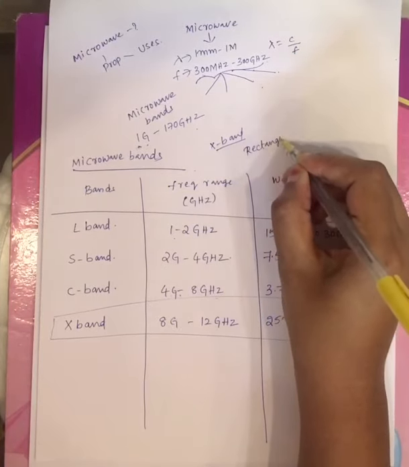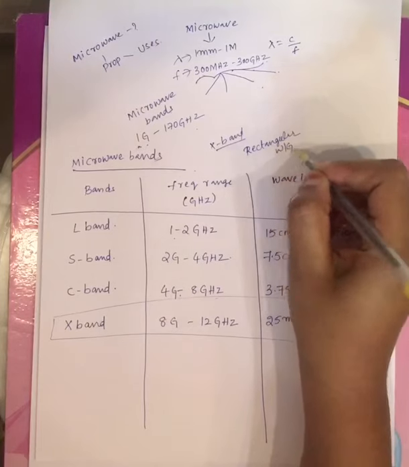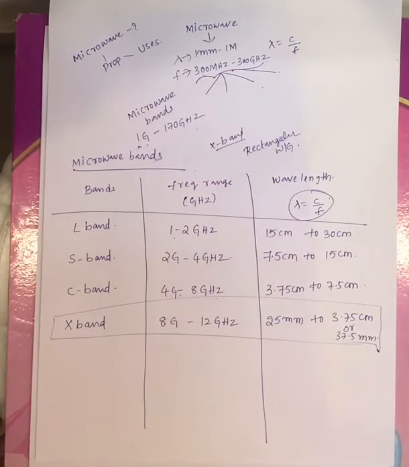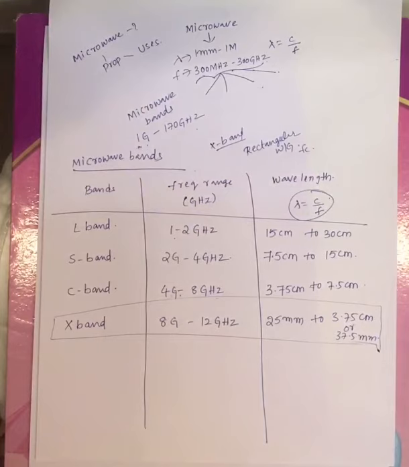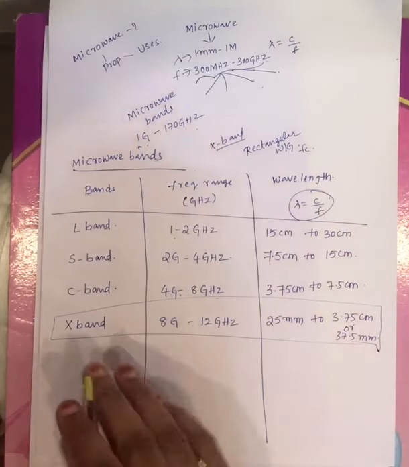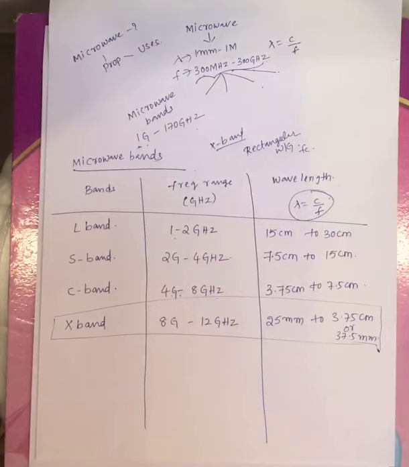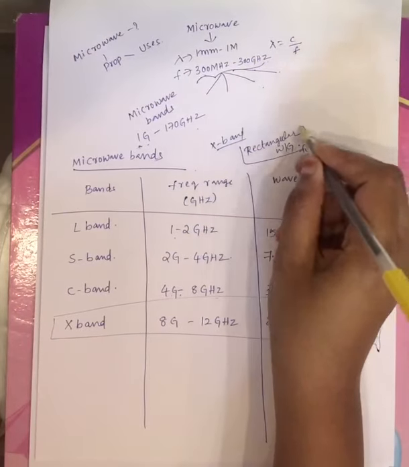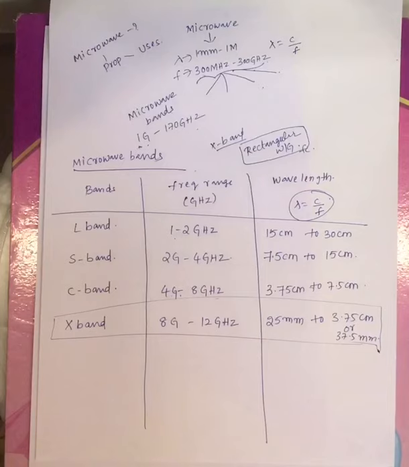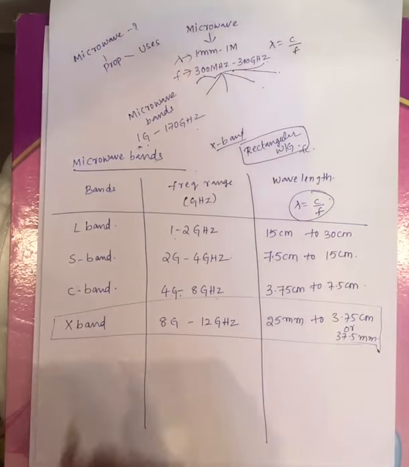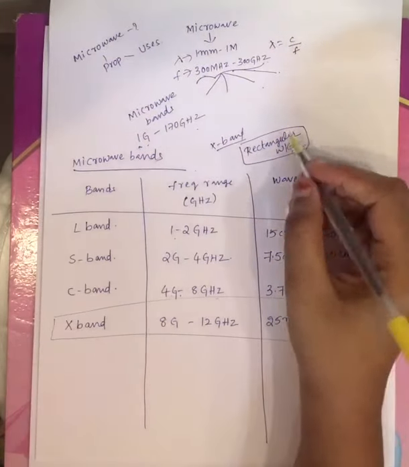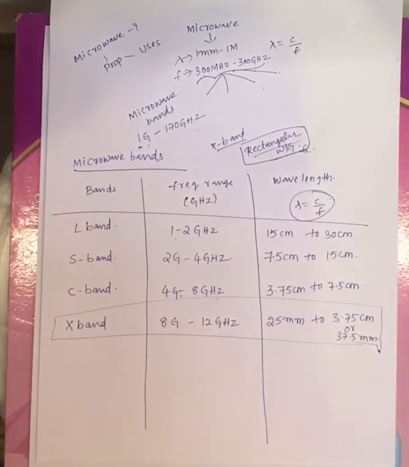You will have a rectangular waveguide, right? This waveguide is used to transmit microwaves. Generally waveguides are used to transmit microwaves, and you will have a cutoff frequency for these waveguides. There is a theory for why only the X band is operated in the microwave lab, which I will explain while discussing the rectangular waveguide. Remember, in the RFMW lab the operating band is the X band. Why only the X band and not other bands, I will explain with the rectangular waveguide, right?